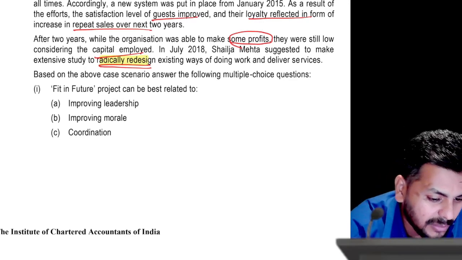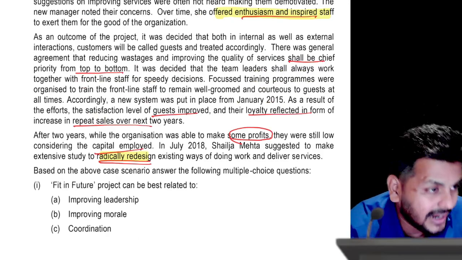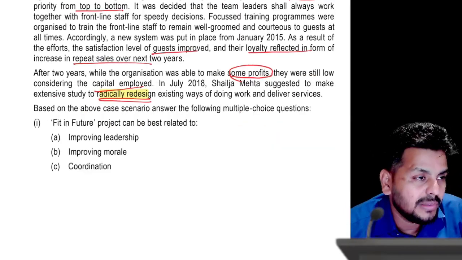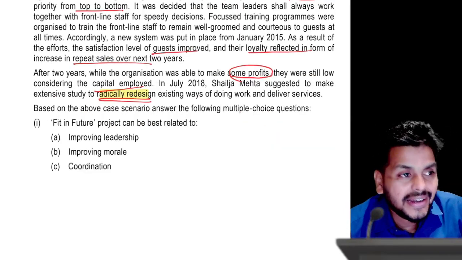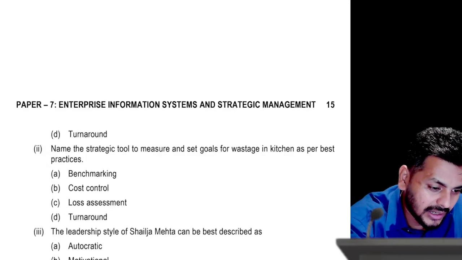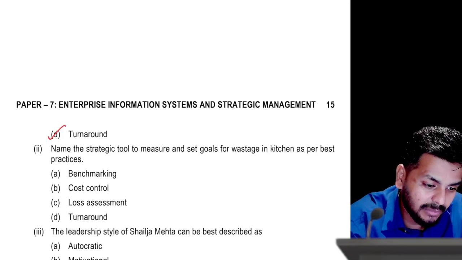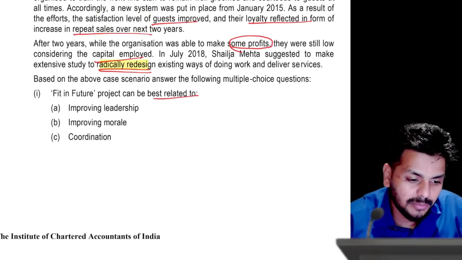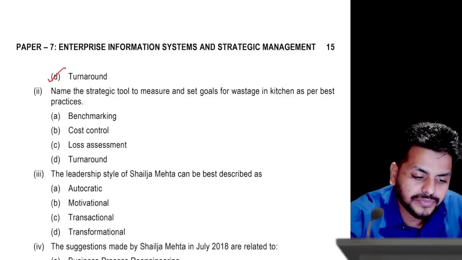See, though this is about leadership aspects and all that, in the primary context many people would think A is the answer here. It's a very well built question. But the ideal answer for this is D, which is about doing a turnaround, because the question asks which strategy it is best related to, and it's turning around things. So it will be a turnaround strategy.